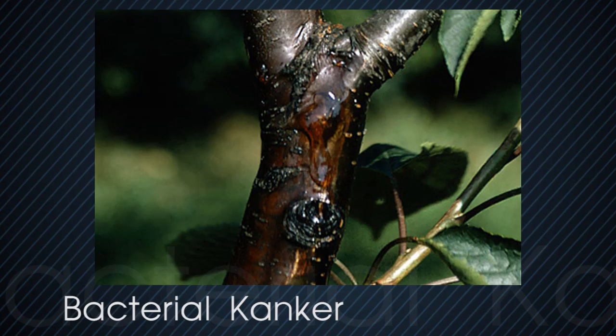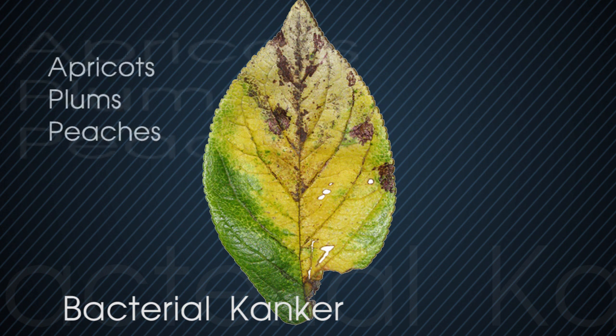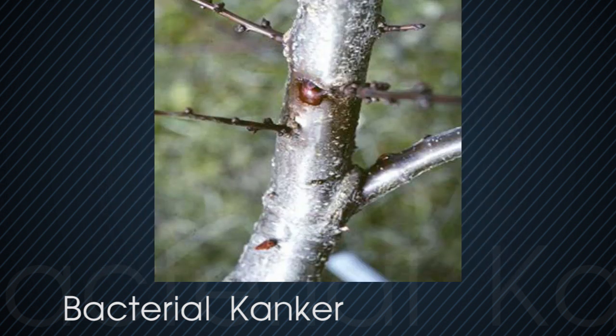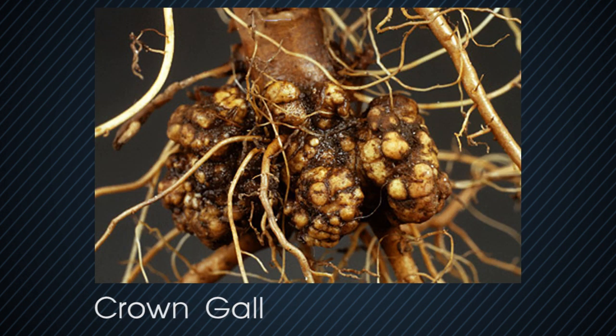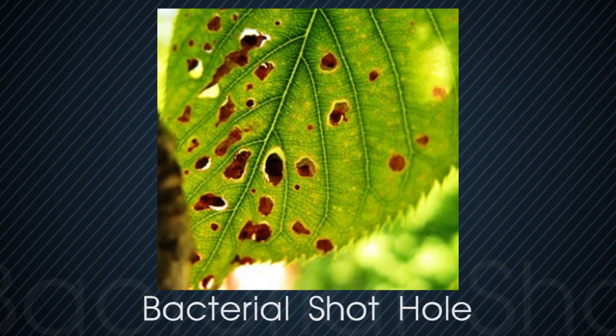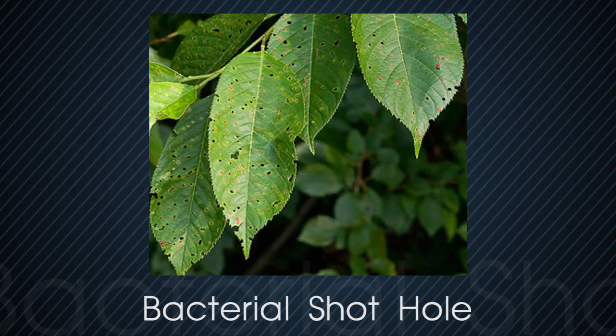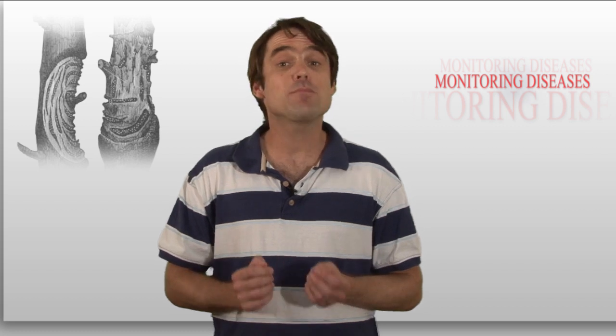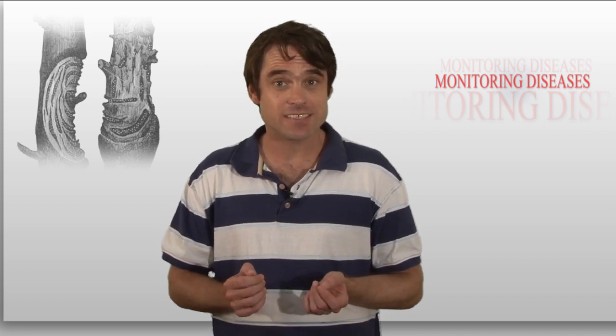There are a few bacterial diseases that affect fruit trees. Apricots, plums, and peaches are more susceptible to bacterial diseases than any other fruit types. Bacterial diseases can be treated using antibiotics, which is illegal in most parts of the world. So the only way to prevent them is to build up the immune system in the tree by feeding and watering it well. Building up the tree's immune system will make it stronger and able to resist these bacterial diseases.